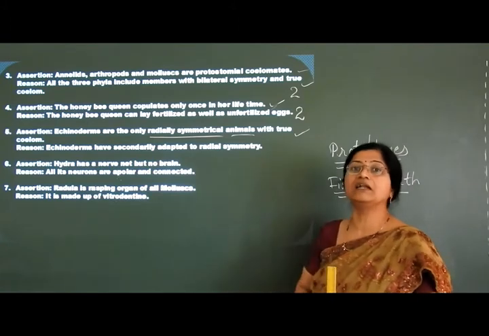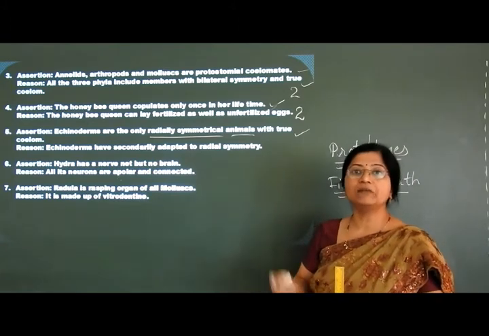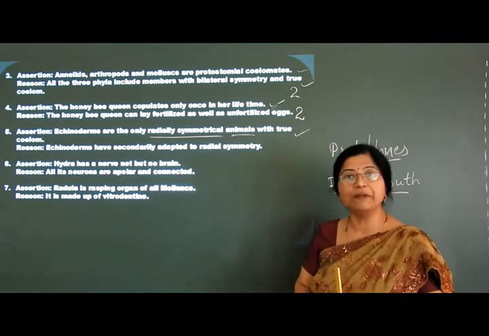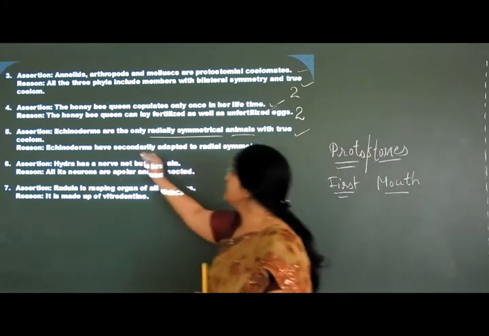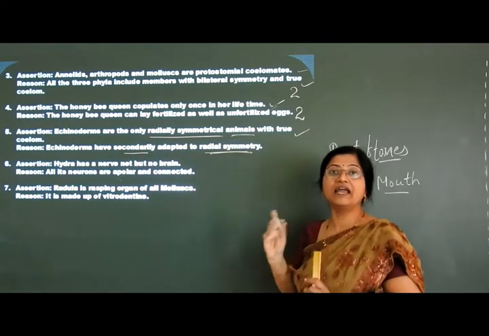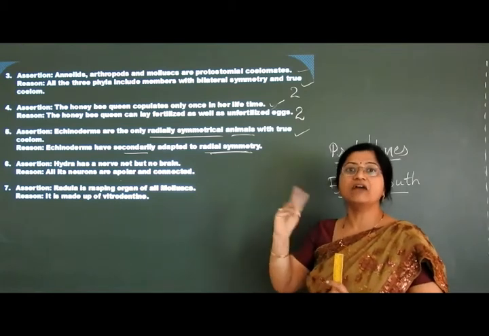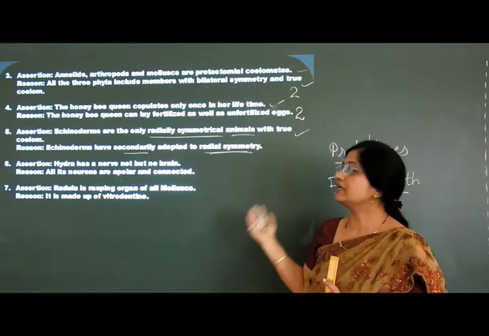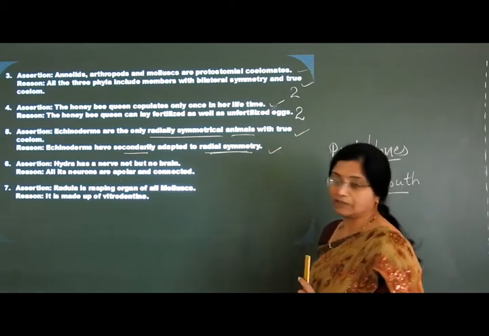Why is it called secondarily adapted? Just now I told you, the larva has bilateral symmetry and the adult has radial symmetry. That is called secondarily radial symmetry, meaning a different symmetry in the larval stage and in the adult stage. This is also a true statement.